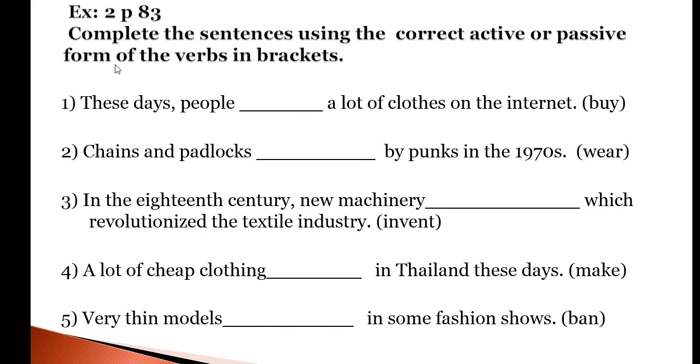Look at the next exercise. Complete the sentences using the correct active or passive form of the verbs in brackets. So you have to open the bracket and put this verb into active voice or passive voice. Look at the first example. These days, people a lot of clothes on the internet. So is it an active or passive voice? Yes, you are right. It is an active. We just write here a word by. Now look at the second.